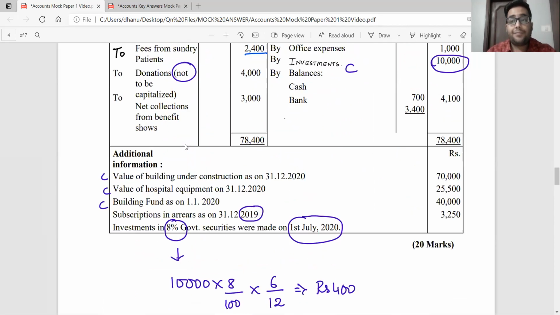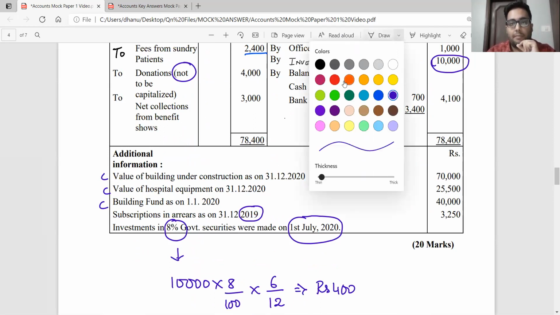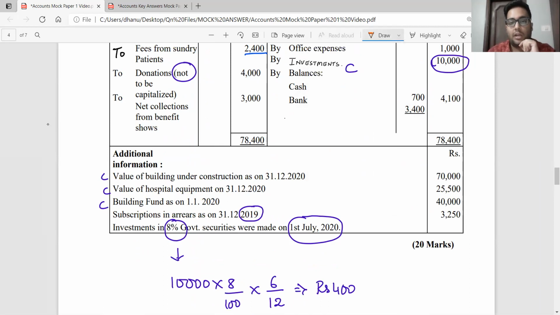Now, for the opening balance sheet, is there any information given to us? No, sir. My building is given to me as on 31st December 2020. My hospital equipment is given to me as on 31st December 2020. Building fund is given to me on 1st January. And then they say subscriptions outstanding as on 31st December. Okay. So now how do I prepare the balance sheet on 1st January?